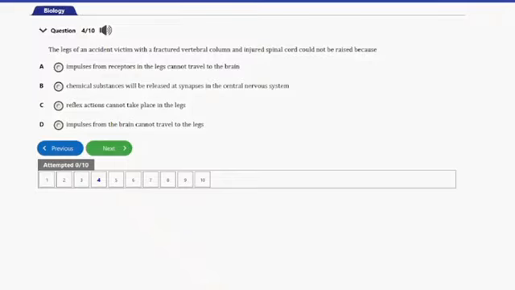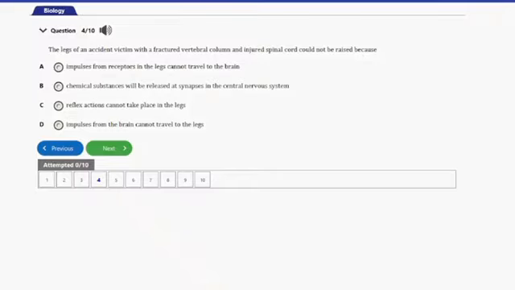So guys, looking at this, if an accident victim has a fractured vertebral column, and guys, that's where you have your spinal cord, and actually from the question, the victim's spinal cord got injured.